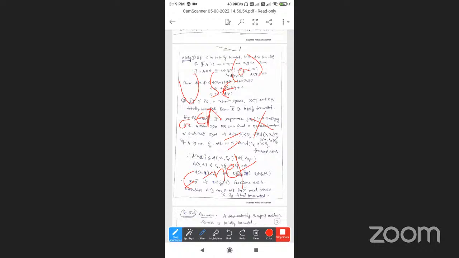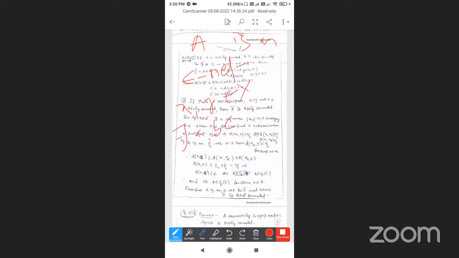What is on the second page? If X is a totally bounded set, it is also clearly bounded. Suppose capital A is an epsilon net. Small x, y belong to capital X. There exist a, b belonging to A such that x belongs to S epsilon of A and y belongs to S epsilon of B.